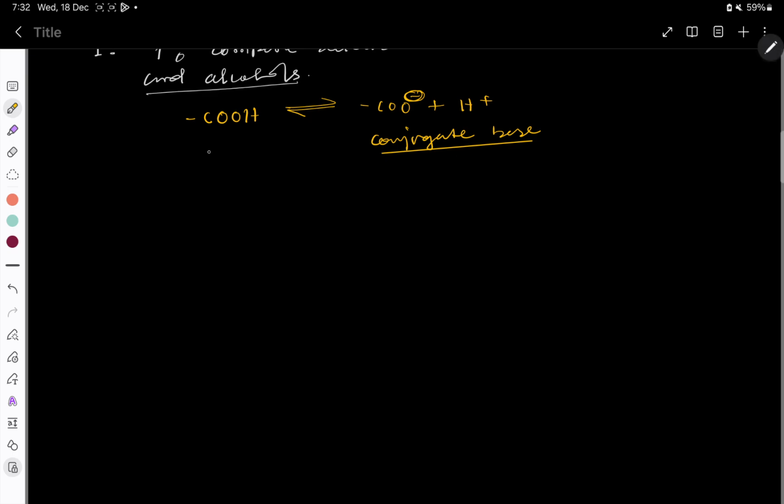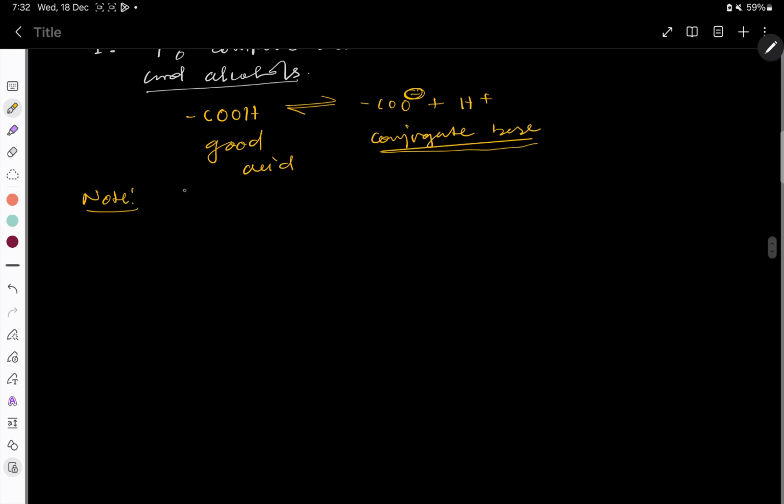So that means here it's a good acid. If the stability of the conjugate base increases, you can write one note over here: stability of the anion, that is the conjugate base, is directly proportional to the acidic strength of COOH.